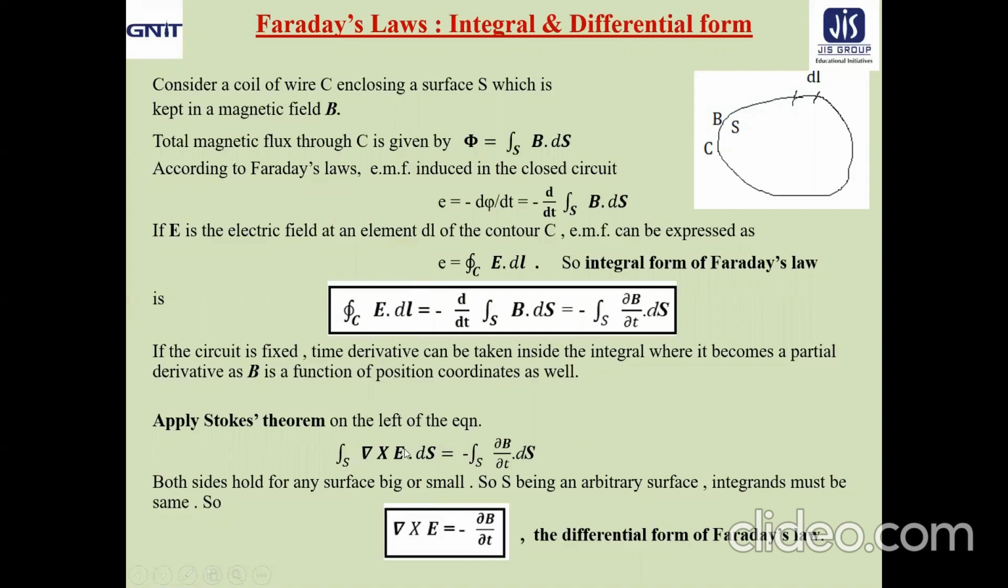So on both sides we now have the surface integration, where S can be big or small. S being an arbitrary surface, obviously the integrands will be equal. That means del cross E equal to minus del B by del t, which is nothing but the differential form of Faraday's law. So this is the integral form, and we already got the general Faraday's law in the form of E equal to minus d phi by dt. So I think the Faraday's law part is clear to you.